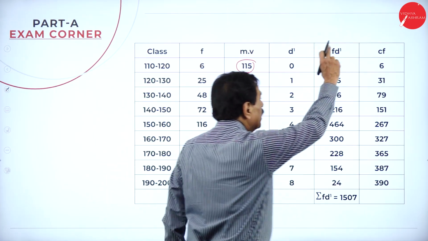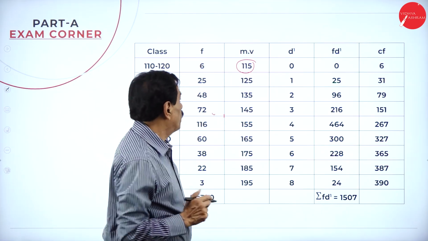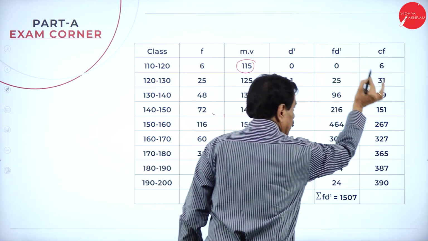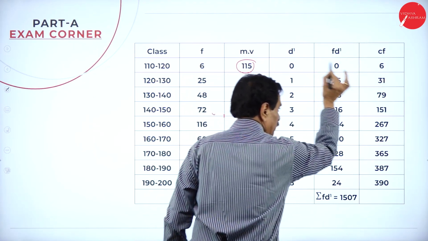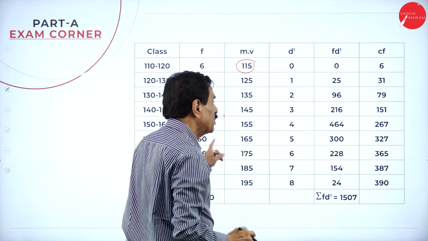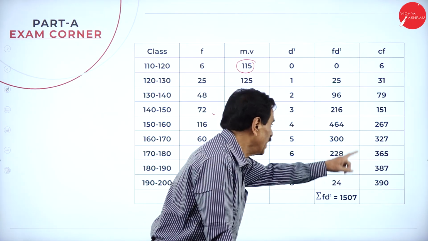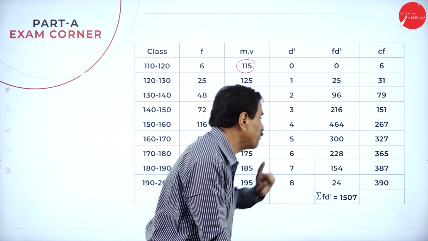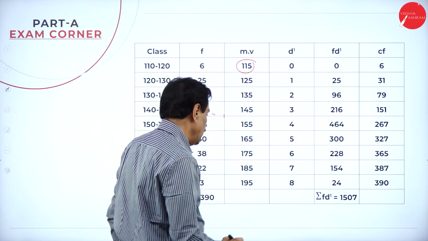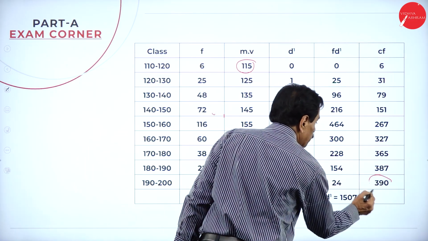Then you have to make the CF, because the median is considered. What is the first number? 6. Right. Add 25, 31. Add 48, 79. Add 72, 151. Add 116, 267. Add 60, 327. Add 38, 365, add 22, 387, add 3, 390. So this side, this should be one and the same.